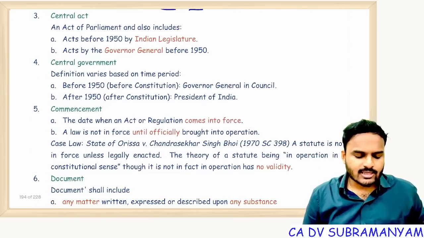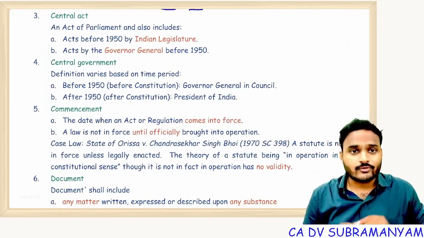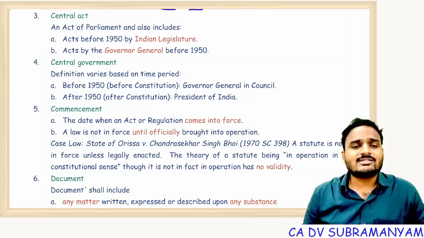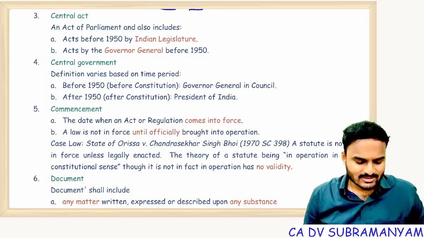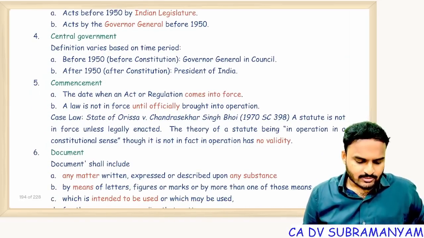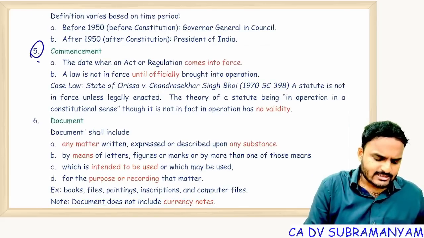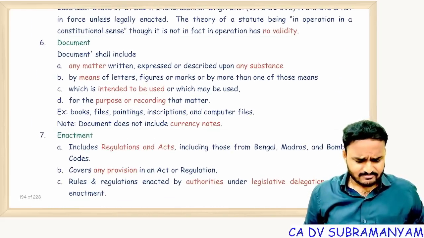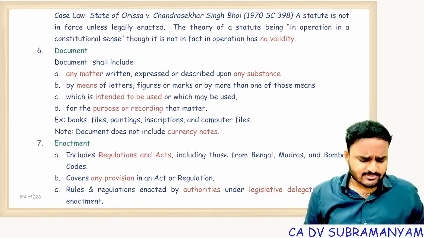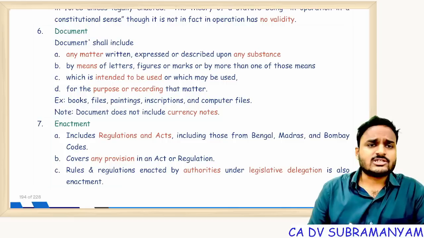Central Act, as I told you, Act of Parliament, Act of Dominion Legislature, Act by Governor General before independence. That's it. Next one, commencement, section 5 I'll discuss with you, just wait. Next, document, important definition.